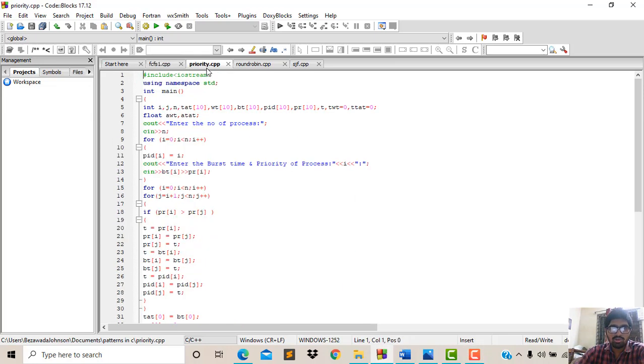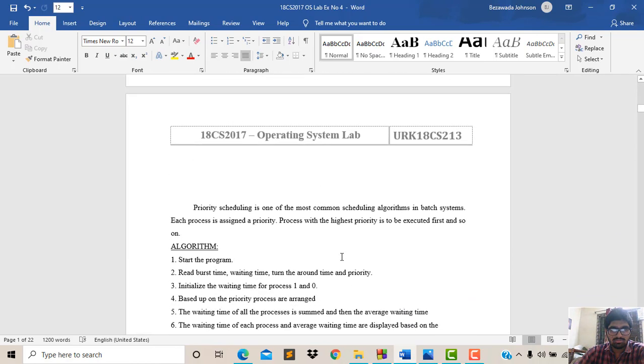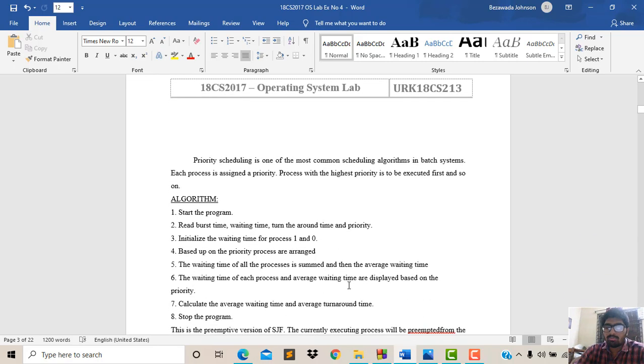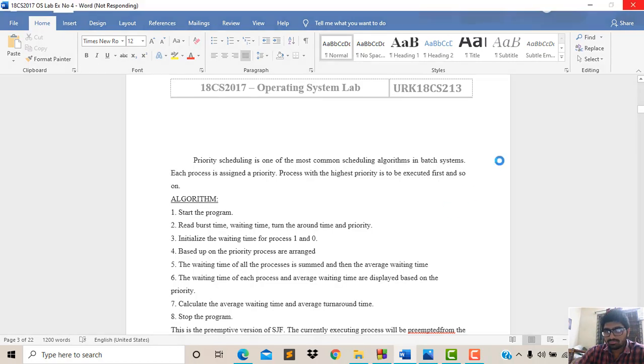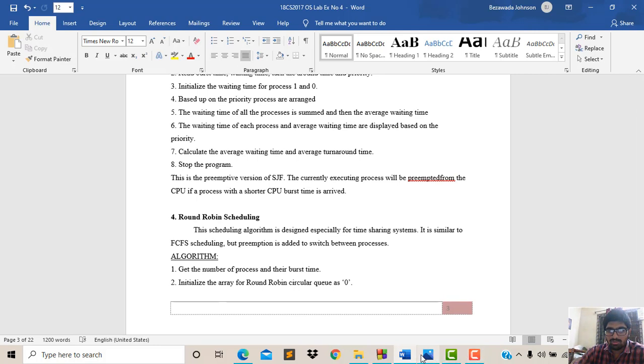Now when we discuss priority scheduling, it is one of the most common scheduling algorithms in batch systems. Each process is assigned a priority, and the process with the highest priority will be executed first, and so on. When we give the CPU some processes, the highest priority process will be executed first. For example, if the process P1 has the highest priority, P1 will be executed first, followed by the remaining processes.